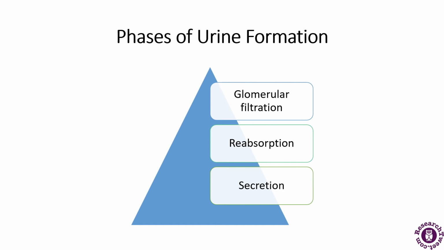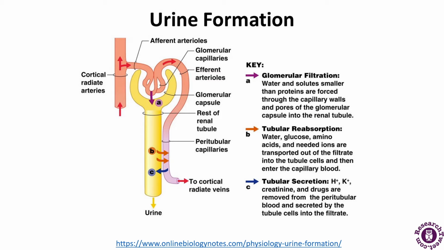First, we will see the figure representing the three phases. You can see the urine is mentioned here, and all three processes are mentioned here. The arrows represent what kind of phase they are undergoing. First I will discuss glomerular filtration. Water and solutes smaller than proteins are forced through the capillary walls and pores of the glomerular capsule into the renal tubule. This is the renal tubule, this is the glomerular capsule and capillaries.